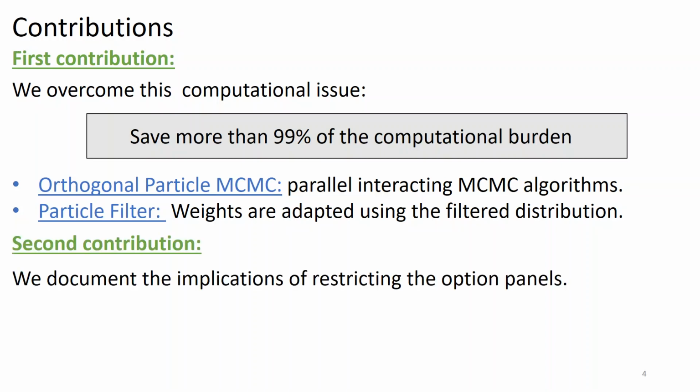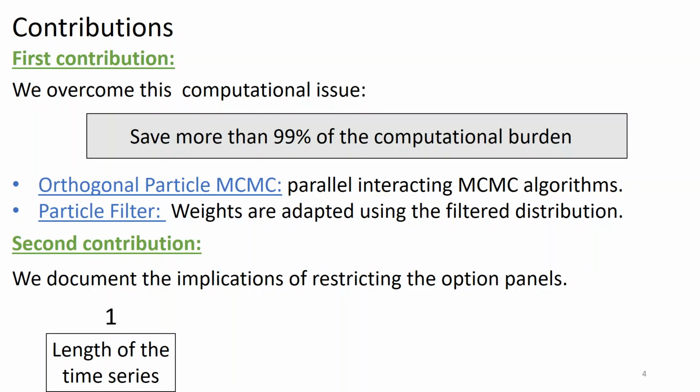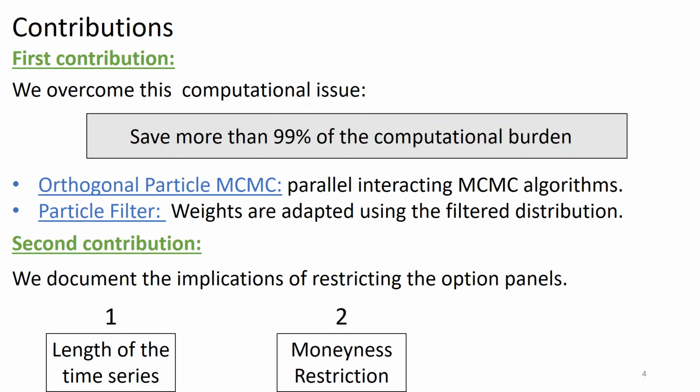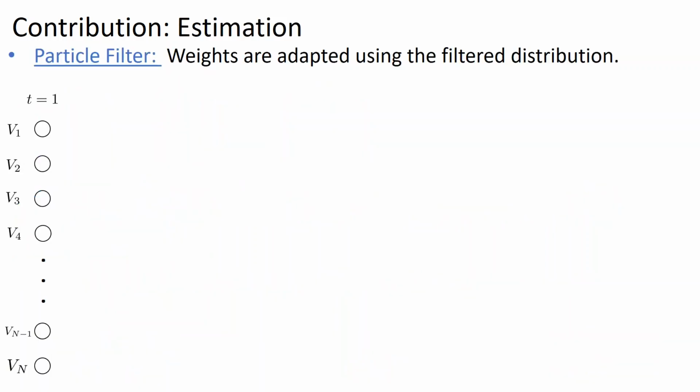As a second financial contribution, we are the first to document the impact on the parameter estimates of restricting the option panel. In particular, we compare estimates of popular models based on restricted option panels with respect to estimates obtained from a large set of option data. More precisely, we compare estimation results when the sample period is shortened, when we impose moneyness restrictions or maturity restrictions. In this presentation, I first focus on the estimation part.